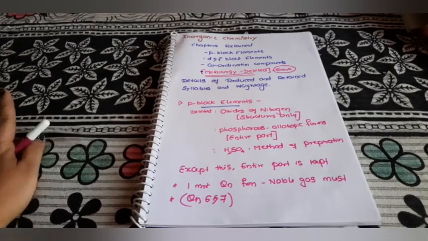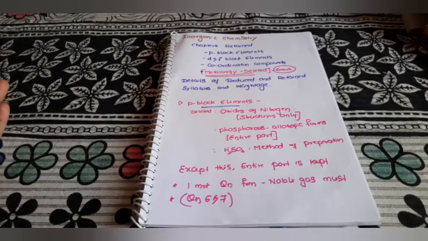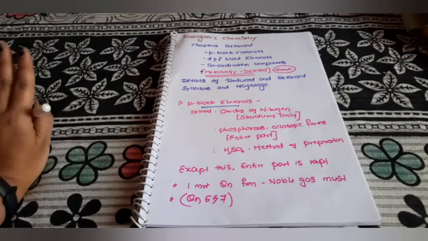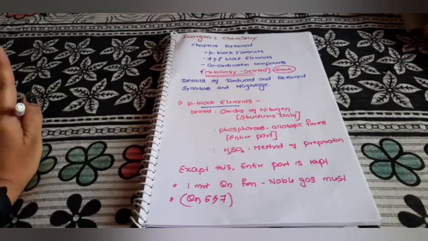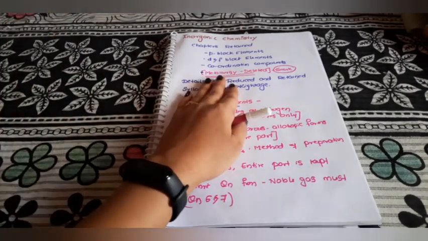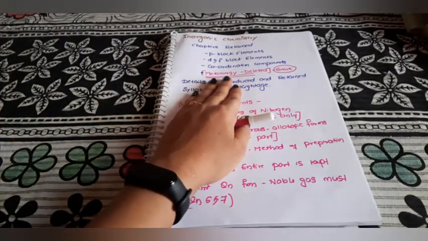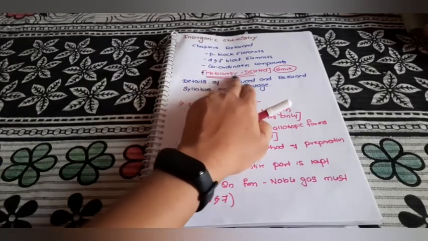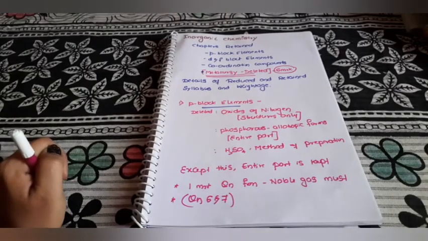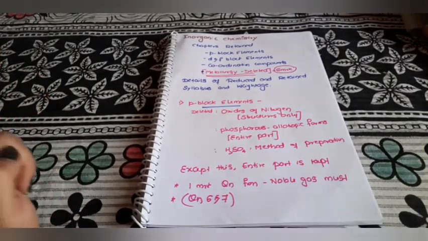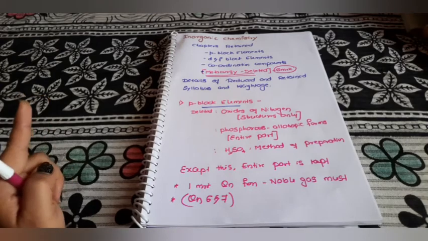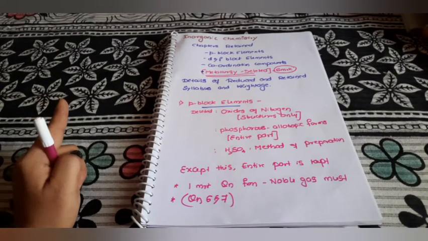Dear students, you have to pay much attention to inorganic chemistry because there are a lot of changes. A complete chapter has been deleted, that is, principles and processes of isolation of elements, which in short we call metallurgy. That complete topic is deleted. I'm repeating, in inorganic chemistry, previous year there were 4 chapters. Now you have only 3 chapters.